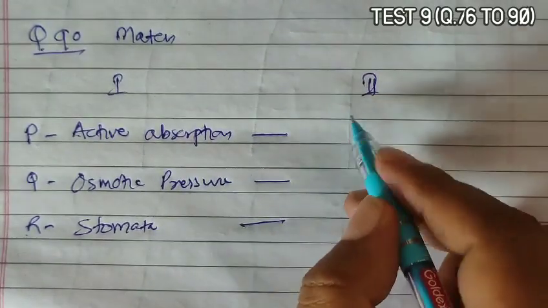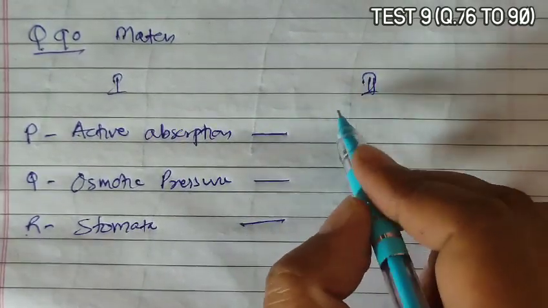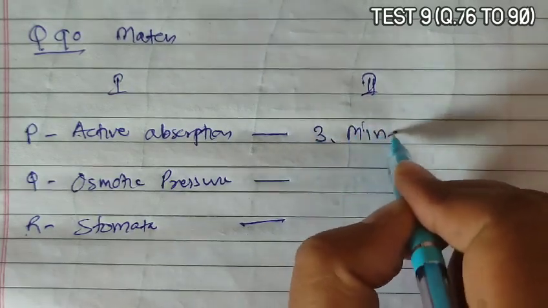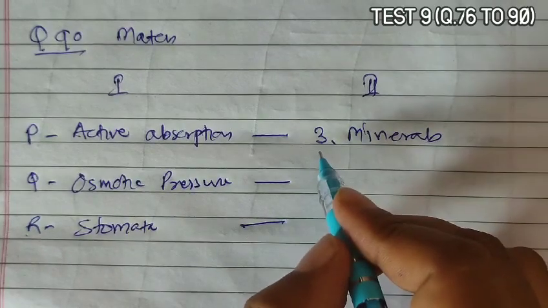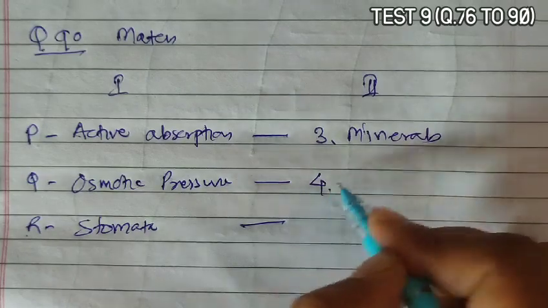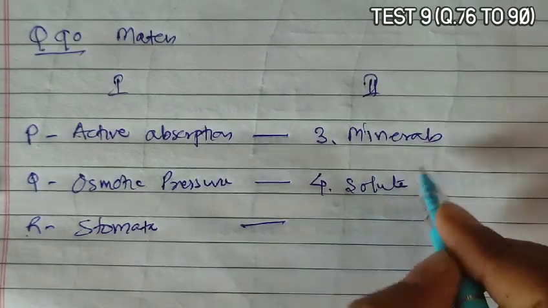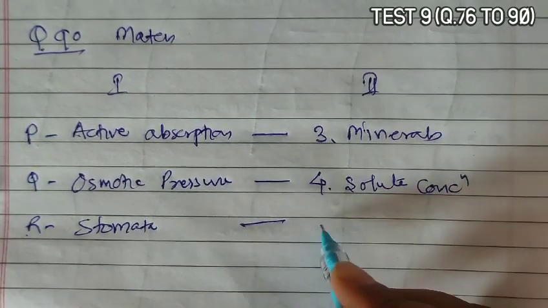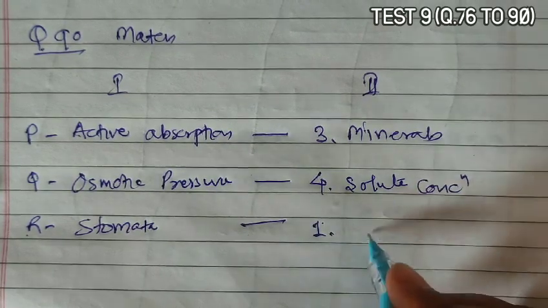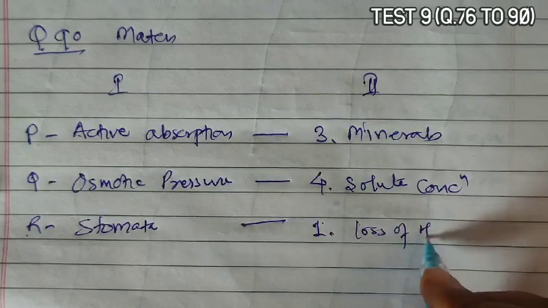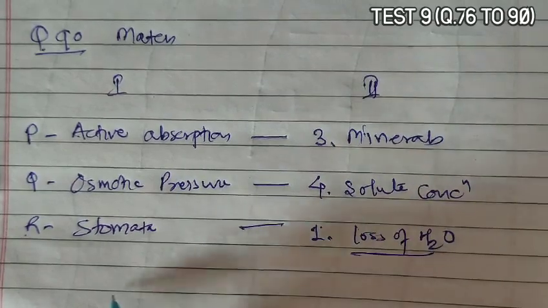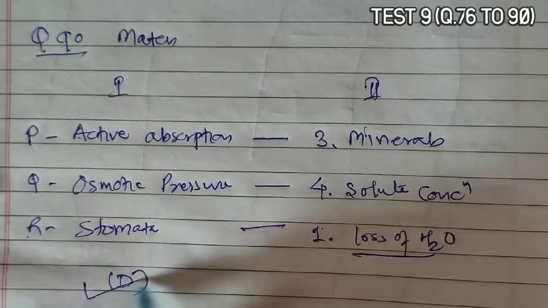Now if we match with column 2, active absorption occurs of minerals, so it matches with the third option, minerals. Osmotic pressure depends on the amount of solute, so it matches with the fourth, solute concentration. And stomata are associated with loss of water in the form of vapor, that is stomatal transpiration. So according to this, 3 4 1 comes in option D, so D becomes the correct answer.